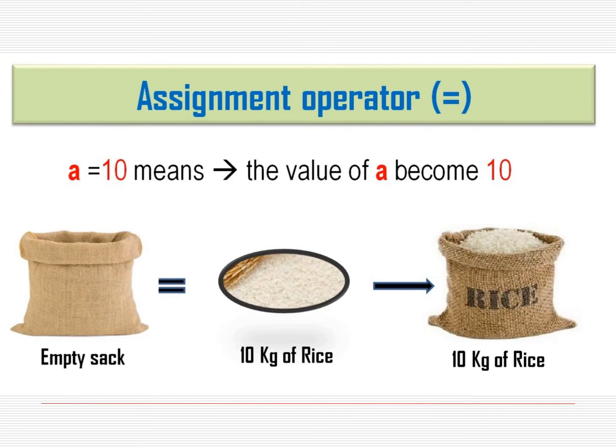Then what is the assignment operator? A single equal sign is the assignment operator. A equal to 10 means the value 10 is assigned to the variable name A. It is like assigning 10 kilograms of rice to an empty sack: the sack currently has 10 kilograms of rice, and we can update it any time with 20 or 30 or 100, and so on. We simply assign the value, and we can change or update it any time.